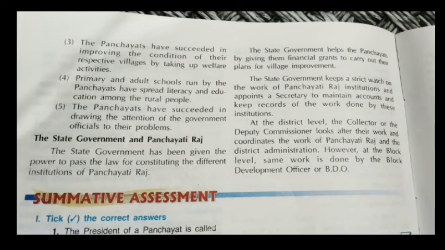The state government keeps a watch on the work of Panchayati Raj institutions and appoints a secretary to maintain accounts and keep records of the work done by these institutions. At the district level, the collector or the deputy commissioner looks after their work and coordinates the work of Panchayati Raj and the district administration. However, at the block level, the same work is done by the block development officer or the BDO.